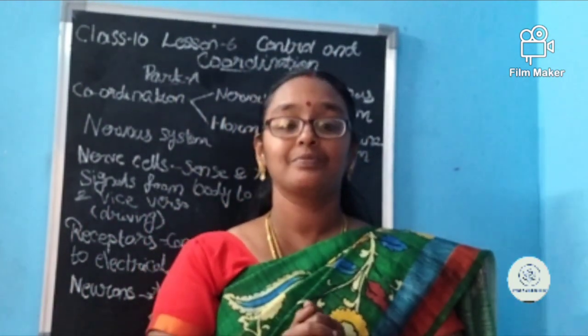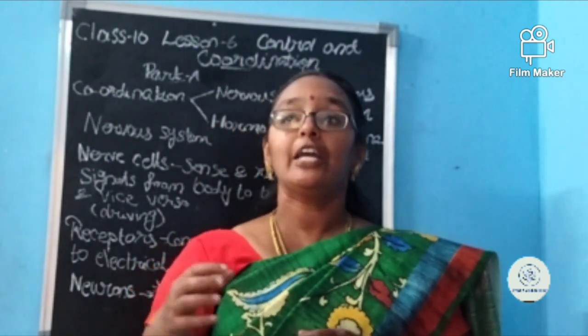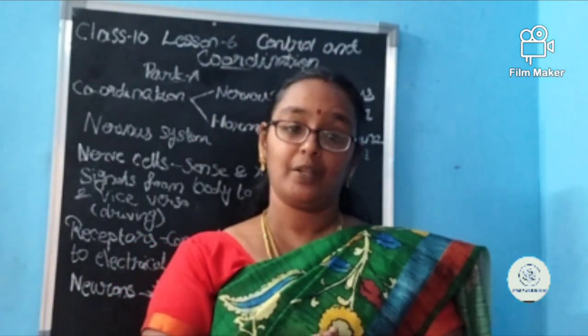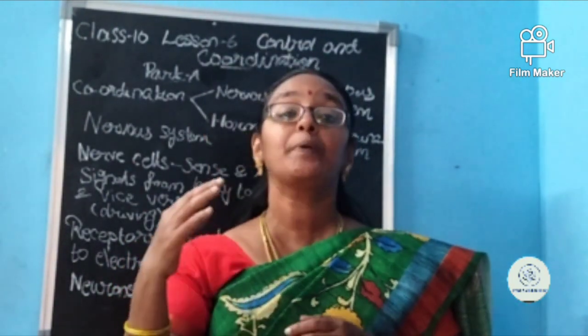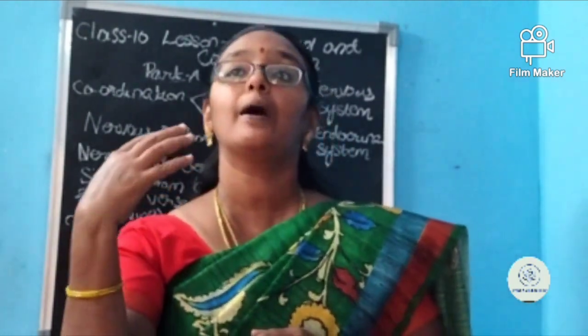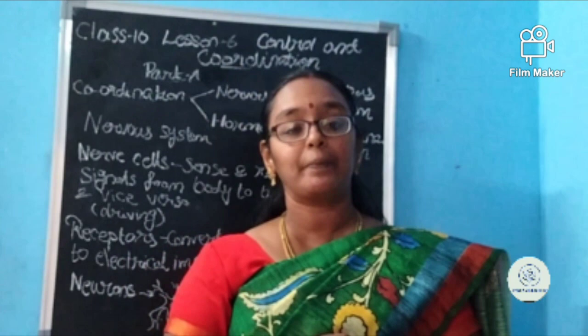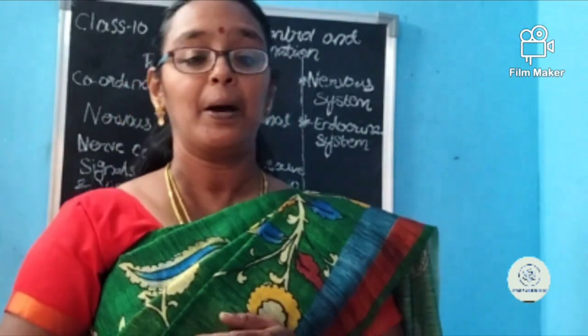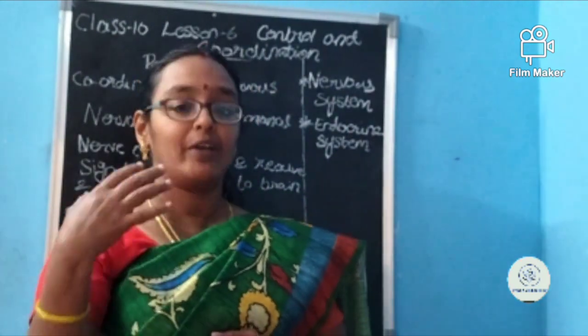In the same manner, in the body also, if something is controlling, not only that, the coordination should be proper. Now, all the organs have to be coordinated or work together for the particular reaction. That is called what, ma? Coordination. We are learning to see control and the coordination in animals, especially in the case of human. This is part A, and how the coordination is happening in plants we will discuss in part B. Are you ready, Kanna? We are going to start the class.